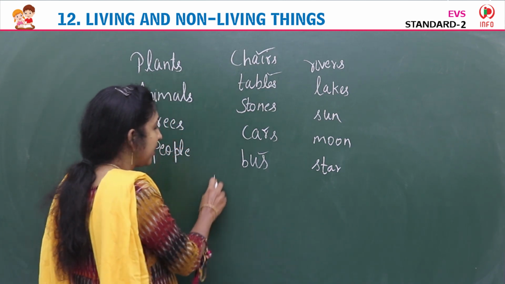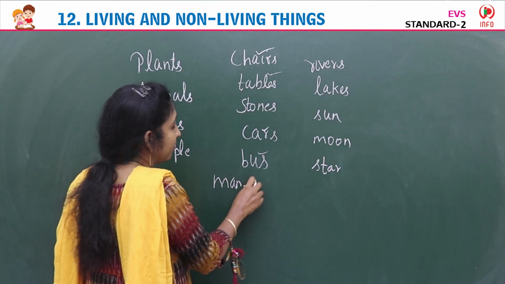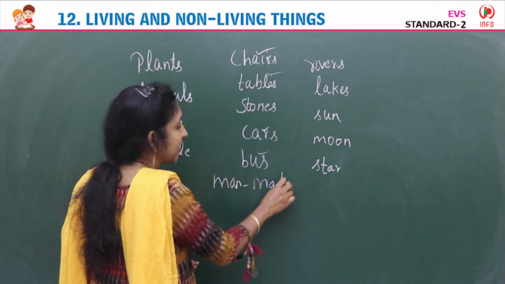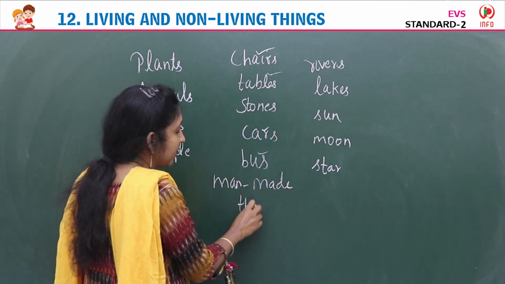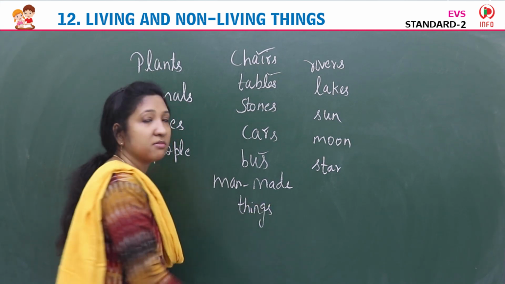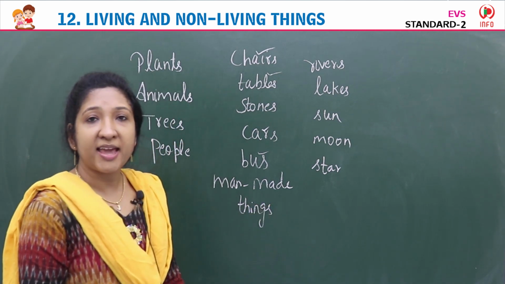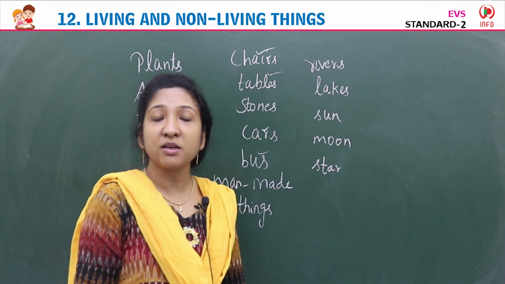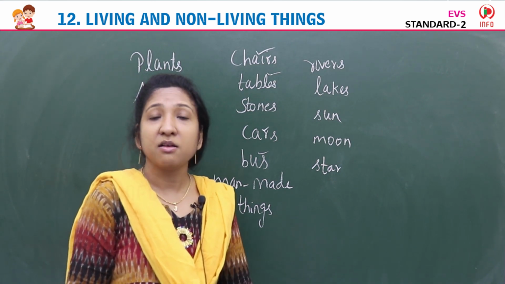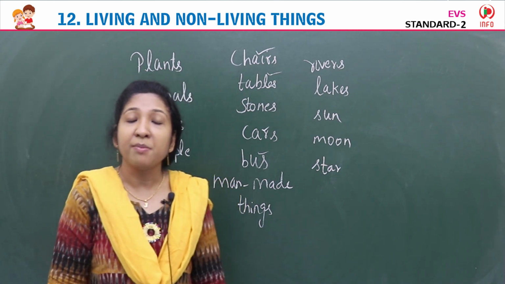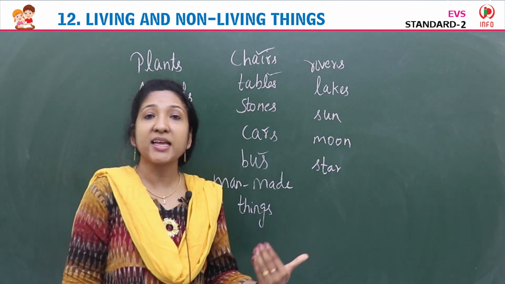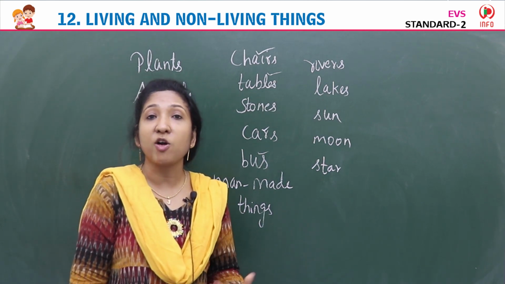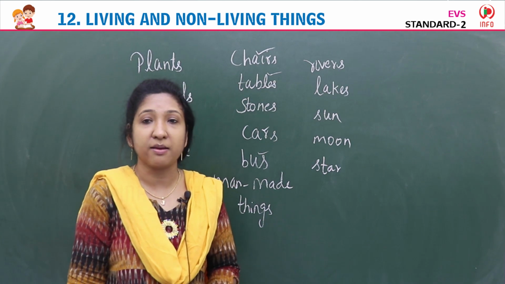Chairs, tables, car, bus, rocket. These are the things made by man. So there are many things made by man, and the things that are made by man are called man-made things.